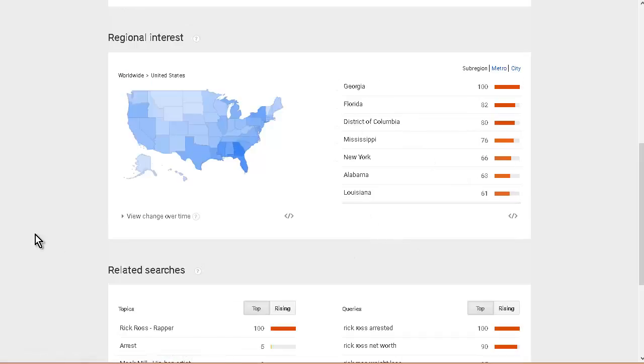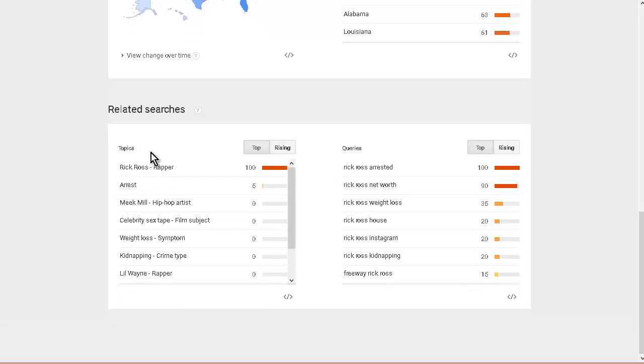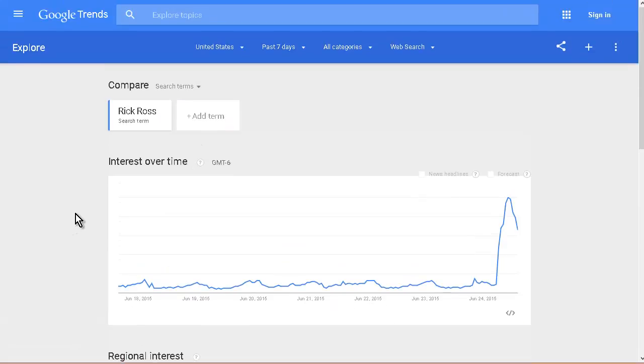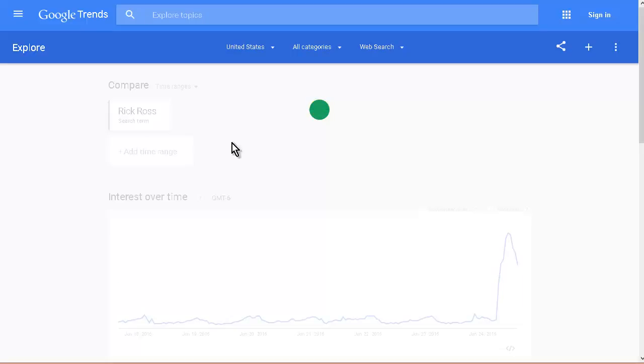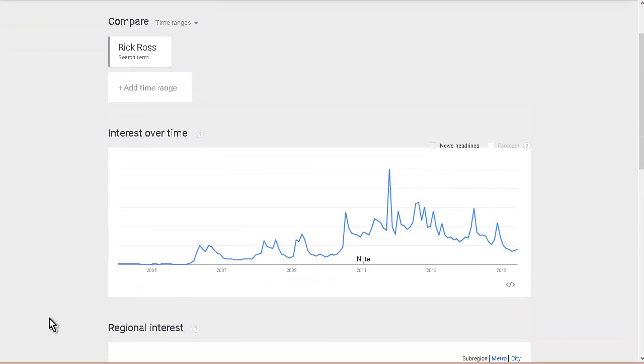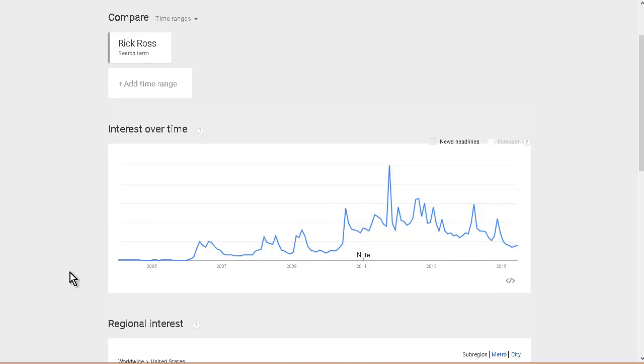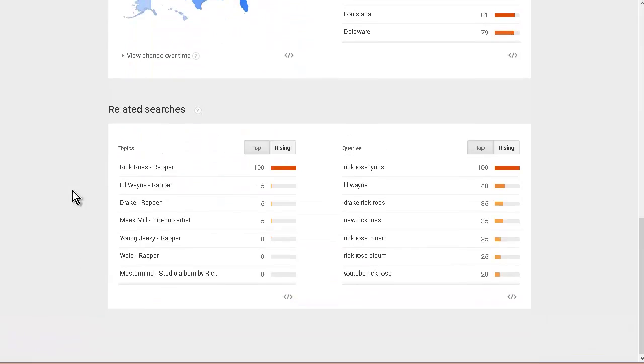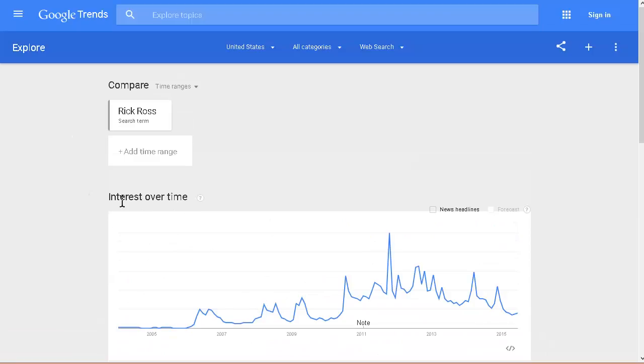Okay, and then it's giving you some states here as well, and then related searches. Now, if you look here, you have search terms, and that's what we're on now. You can also do locations, which we saw before, and time ranges. Okay, so this is just narrowing down what's already on there. So if we look here now, you're seeing over time, this is a longer period of time, the interest in this topic. Okay, and there's our regional again, and related searches. Okay, so this is some useful information that you can also look at.